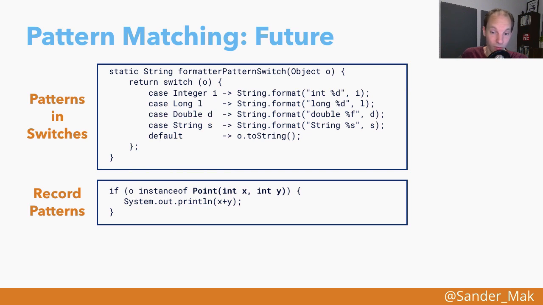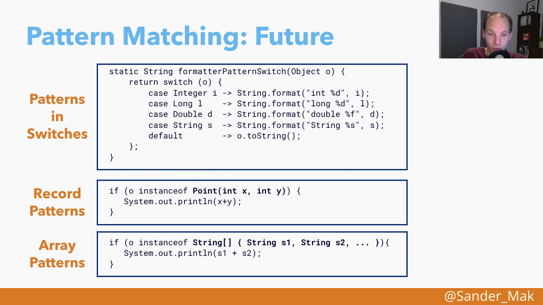Here we have a Point record with x and y. And if the object O is indeed a Point, we would immediately bind the x and the y components to the x and y variables here, and we can start immediately using them. And if it's not the case, well, then we just skip over the if and move on. So that's a really nice future direction for pattern matching as well.